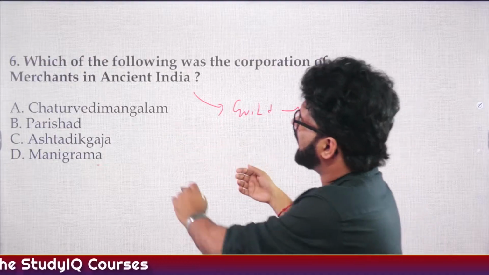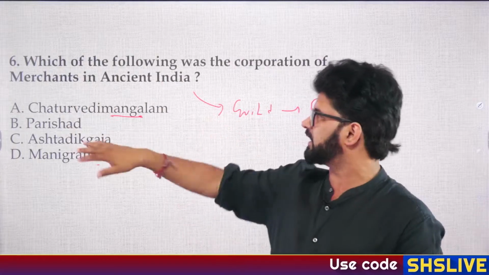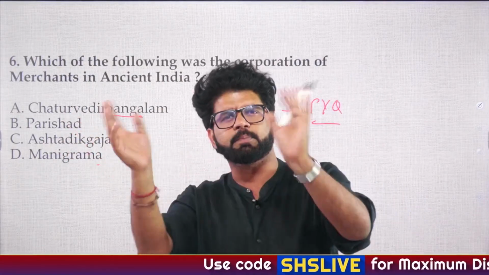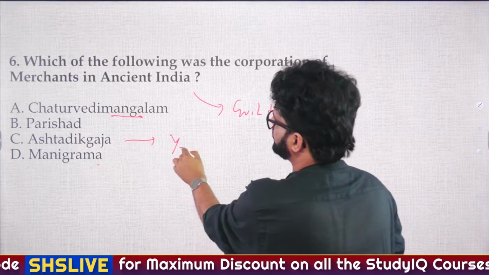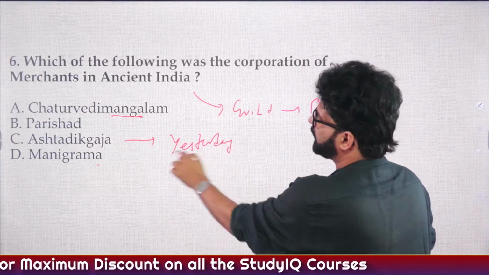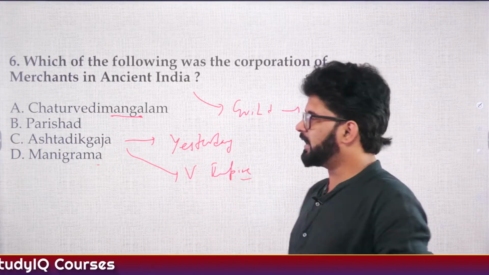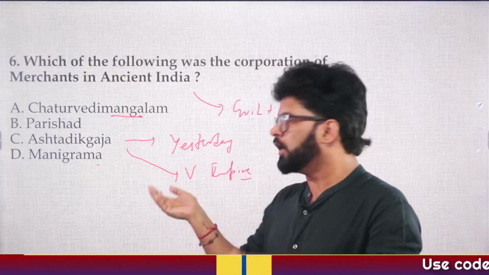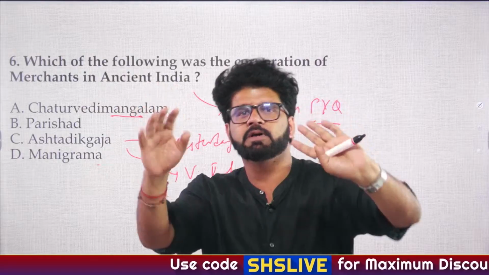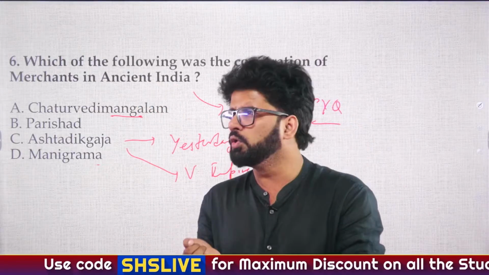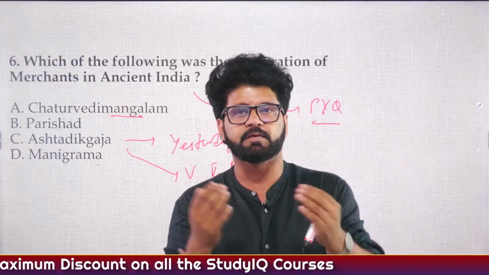Chaturvedi Mangalam, that is a place where the people who have read all 4 Vedas generally used to meet. Parishad is a type of committee during the Vedic period. Ashtadiggaja, we have discussed it yesterday when we were studying Vijayanagar Empire. Krishnadev Roy had this Ashtadiggaja, a council of ministers comprising 8 members, which also include Allasini Pedanna, who wrote Manu Charitramu, along with Tenali Ram and other members. So please revise lectures, don't forget.